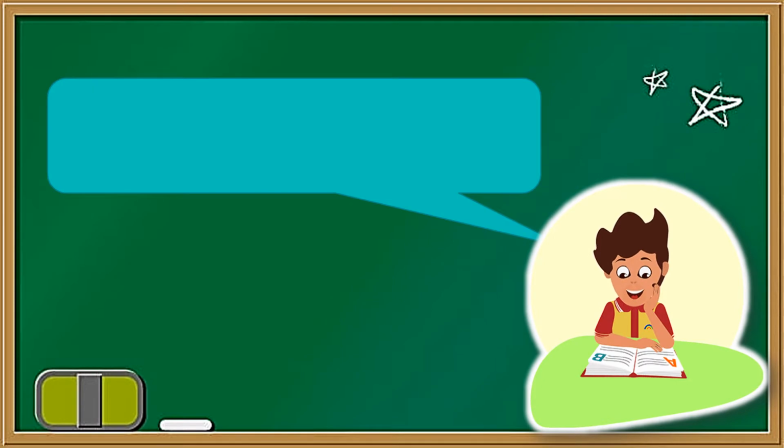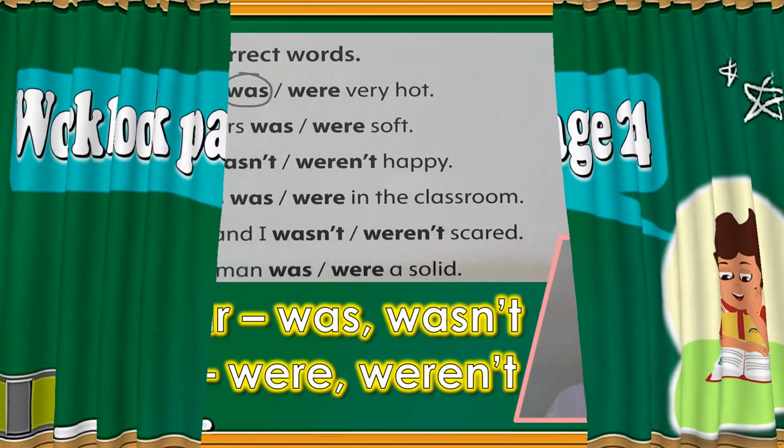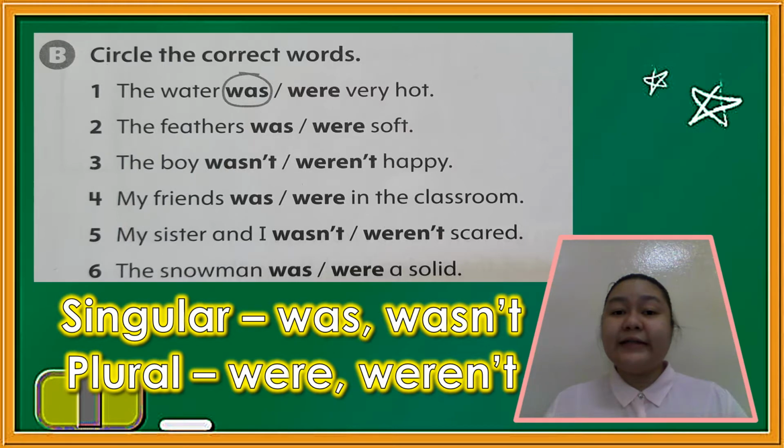Please open your workbook, page 24. Now grade 2, if you remember our previous lesson about simple past of verb to be, we will be applying that one in our answers here in your workbook.